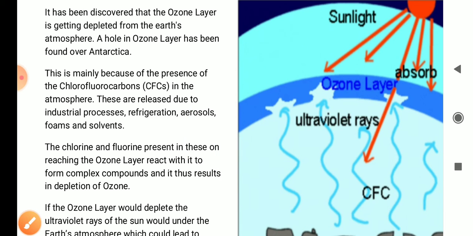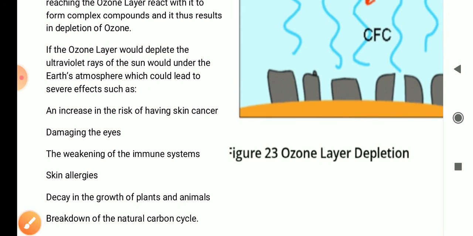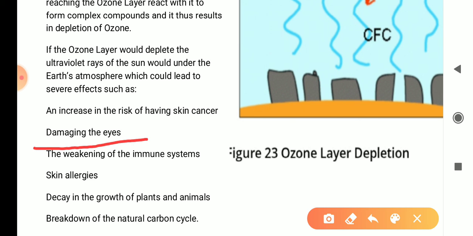Then what will happen? What are the harmful effects of ozone depletion? Here we can see, if ozone depletion takes place, a large number of ill effects are there. Number 1, damaging the eyes. If ultraviolet rays reach our eyes, they can cause damage to the eyes. Then the next one is risk of skin cancer.